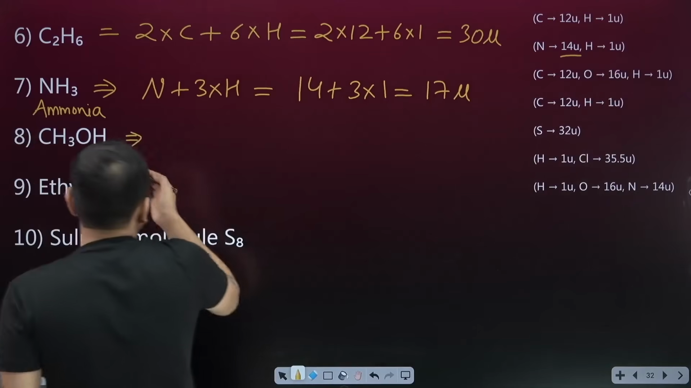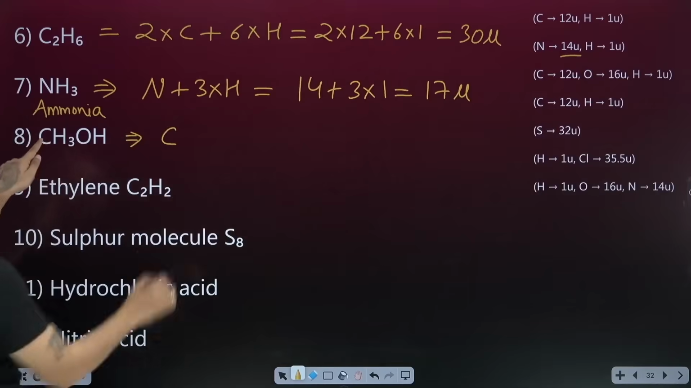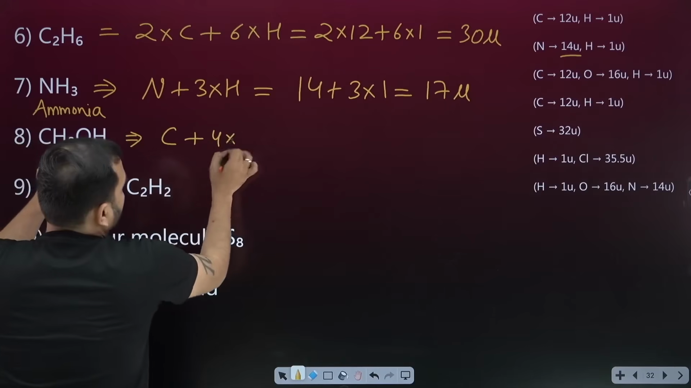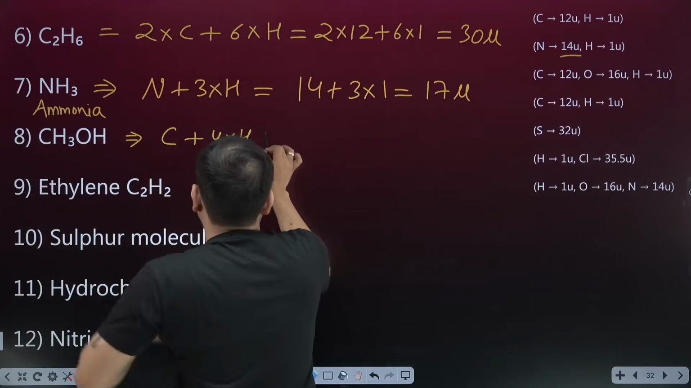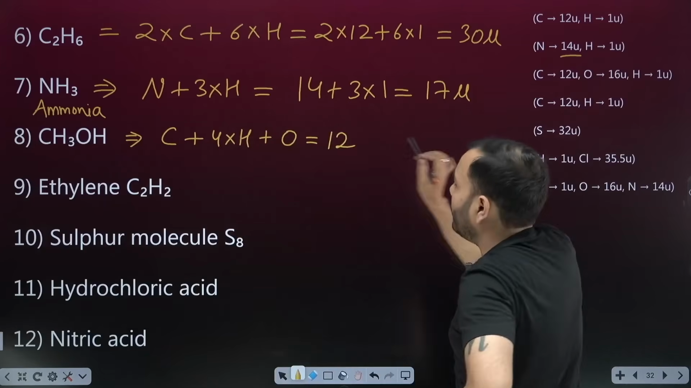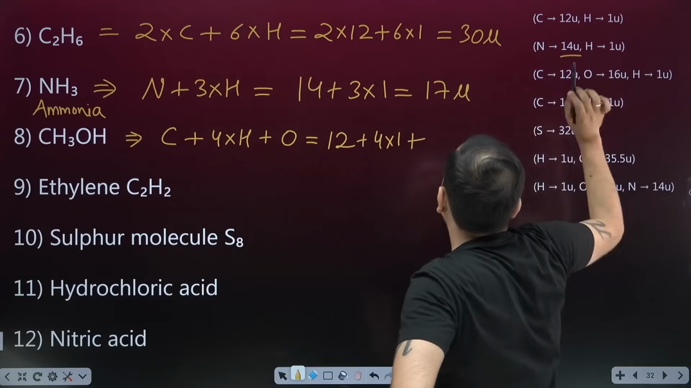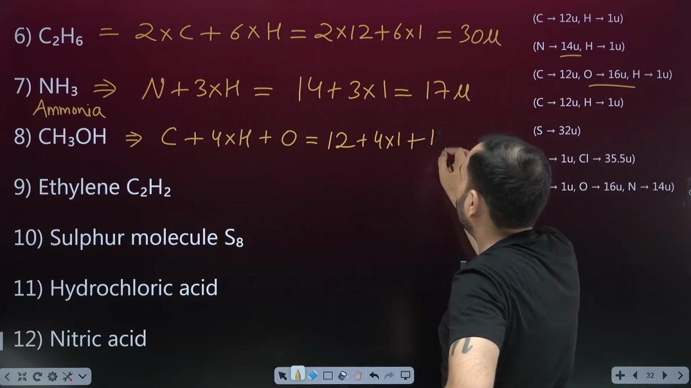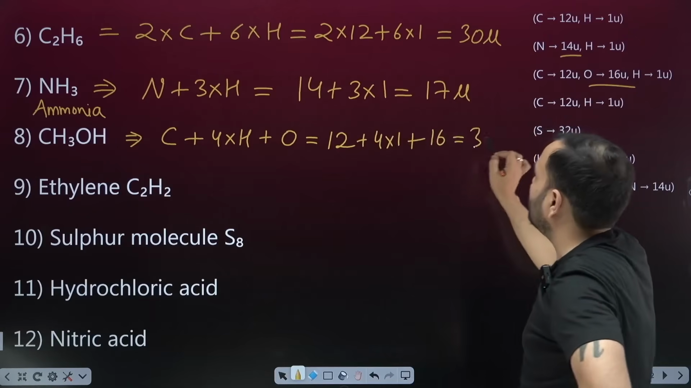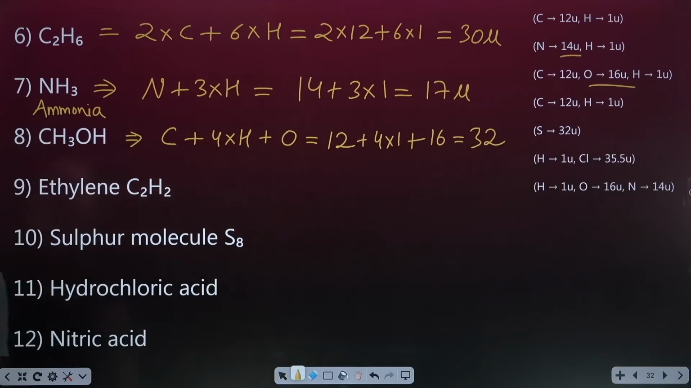CH3OH, methyl alcohol, sorry. C1 carbon, 4 hydrogen, not 3. How many hydrogen? 3 plus 1, 4. And 1 oxygen. Carbon is given there, C12, hydrogen 1. Look, oxygen must be given as 16. 12, 4, 16. How much is it? 32. It will be 32: 12, 4, 16 makes 32.